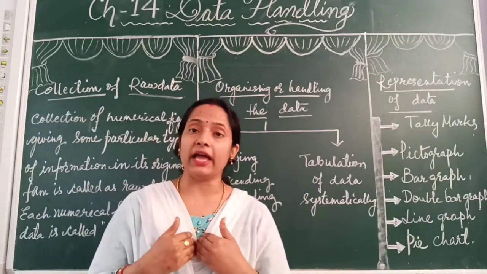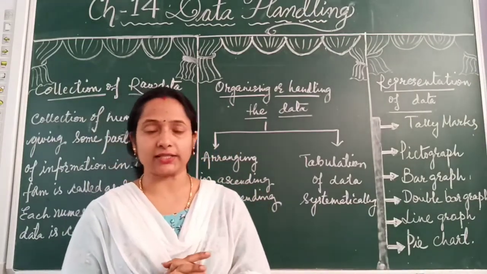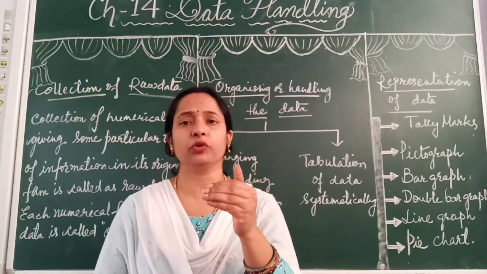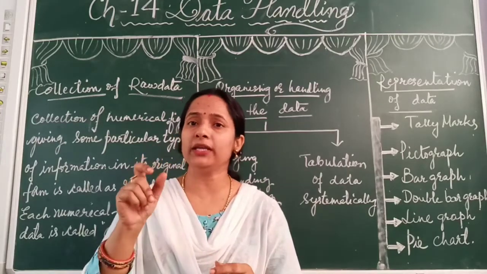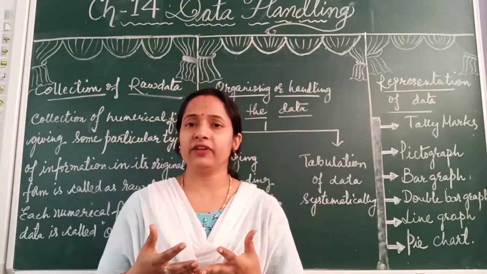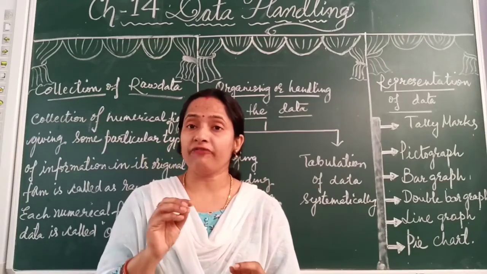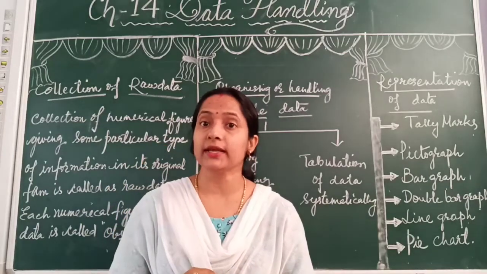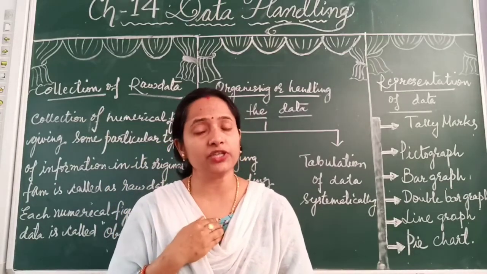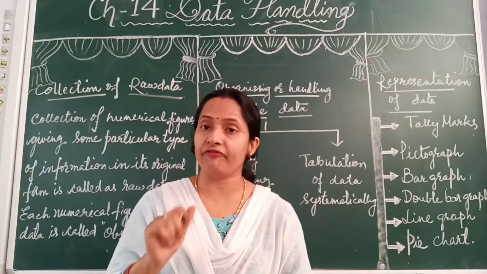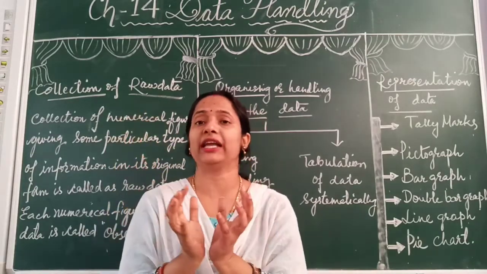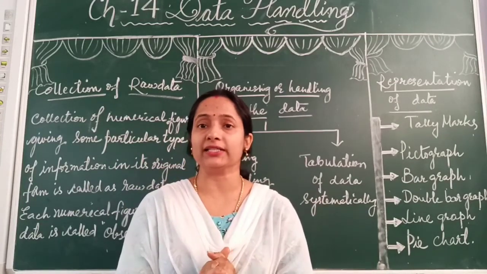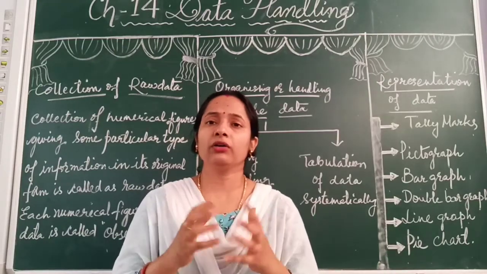Suppose I have 45 students in my class, let us consider it as class 4A. So how much data will I get overall? There will be 45 different marks, and each mark will be called an observation. So I will collect 45 observations, and overall the collection of these numerical information will be considered as the raw data. Now, how can I handle it?